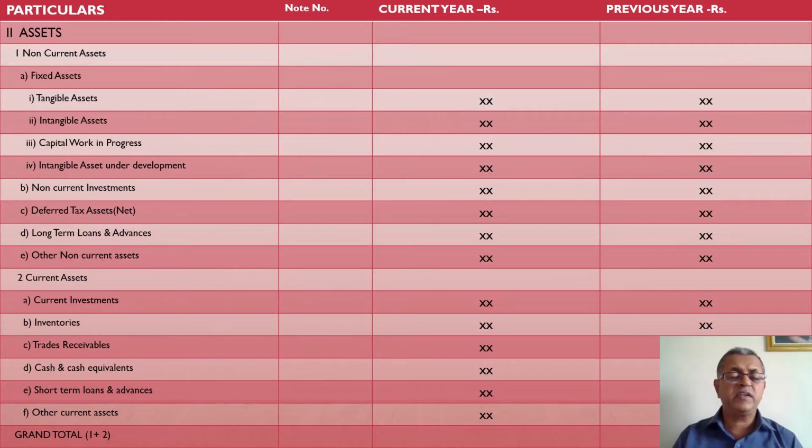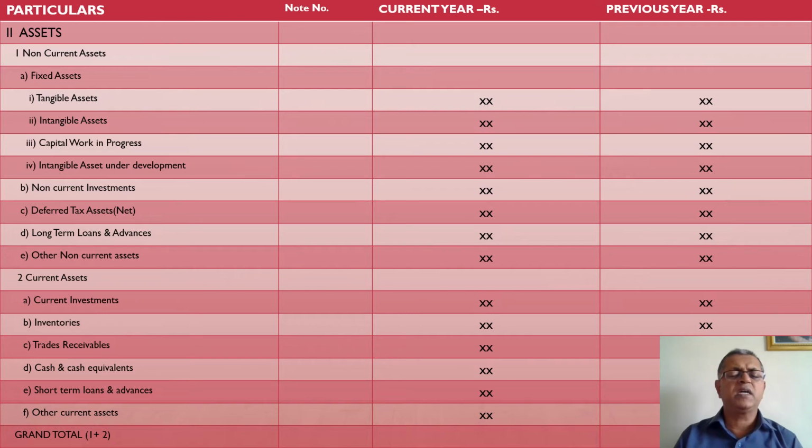Second one is inventories. Inventories are nothing but the closing stock lying with the company as on the date of preparing the balance sheet, such as inventory of raw material, inventory of work in progress, inventory of finished goods, that is raw material, semi-finished goods and finished goods. Whatever closing stock is lying with the company is called as inventories, and that is also reflected in the current assets. Third one is trade receivables.